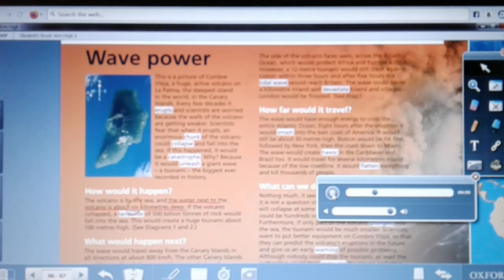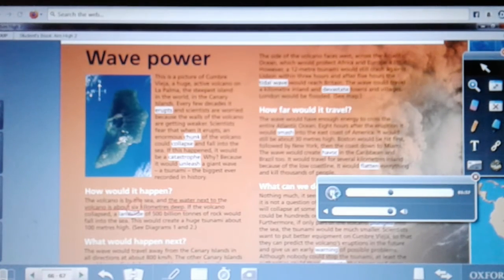How would it happen? The volcano is by the sea, and the water next to the volcano is about 6 kilometers deep. If the volcano collapsed, a landslide of 500 billion tons of rock would fall into the sea. This would create a huge tsunami, about 100 meters high. What would happen next? The wave would travel away from the Canary Islands in all directions at about 800 kilometers an hour.